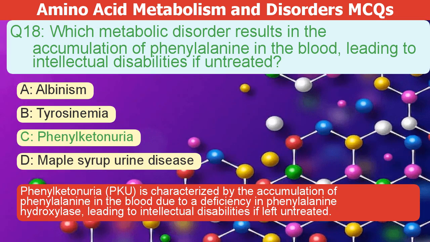The correct answer is C. Phenylketonuria, or PKU, is characterized by a buildup of phenylalanine in the blood. This is due to a deficiency in the enzyme phenylalanine hydroxylase. Left untreated, PKU can lead to intellectual disabilities.